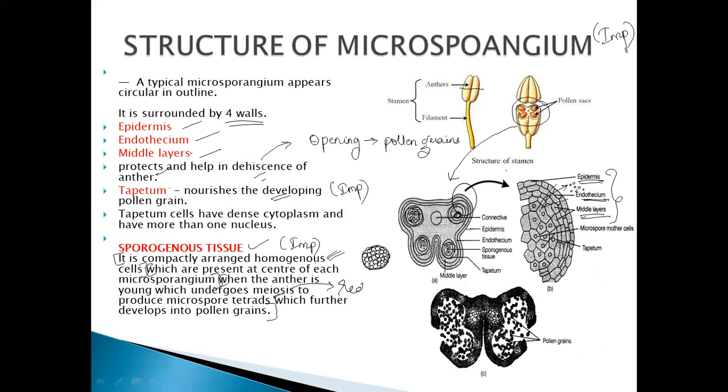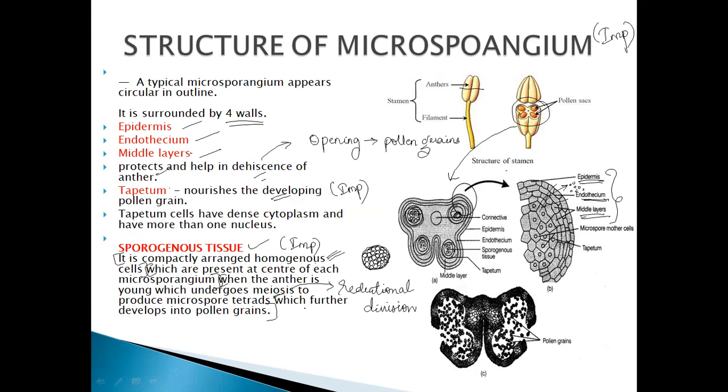Meiosis is reductional division. And you all know the formation of gametes in the diploid plants usually takes place by meiosis to form haploid gametes. You all had studied it in gametogenesis. Yes or no?